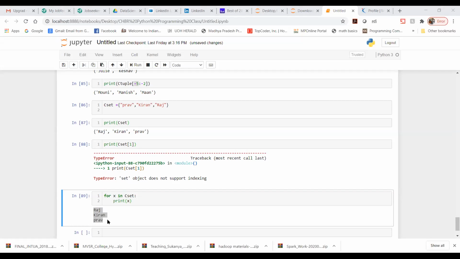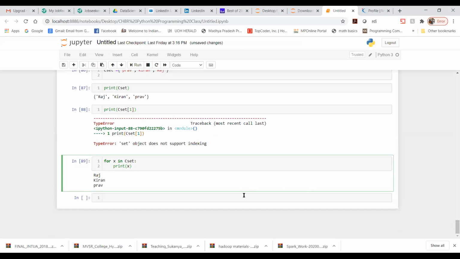Now what I need to do here is, I wanted to modify something in the set, or maybe perform something. How will you do that? Will you be able to do something like this or not? Can somebody say yes or no? Just ping me over the chat box if you wanted to perform something.